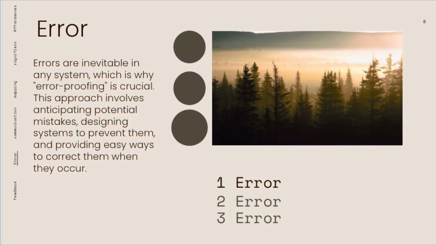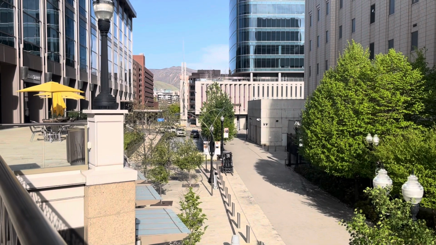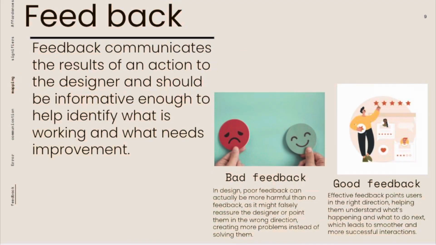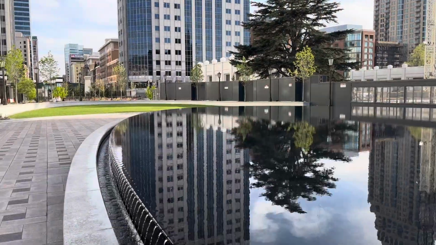Error. Errors are inevitable in any system, which is why error proofing is crucial. This approach involves anticipating potential mistakes, designing systems to prevent them, and providing easy ways to correct them when they occur. Feedback. Feedback communicates the results of an action to the designer and should be informative enough to help identify what is working and what needs improvement.